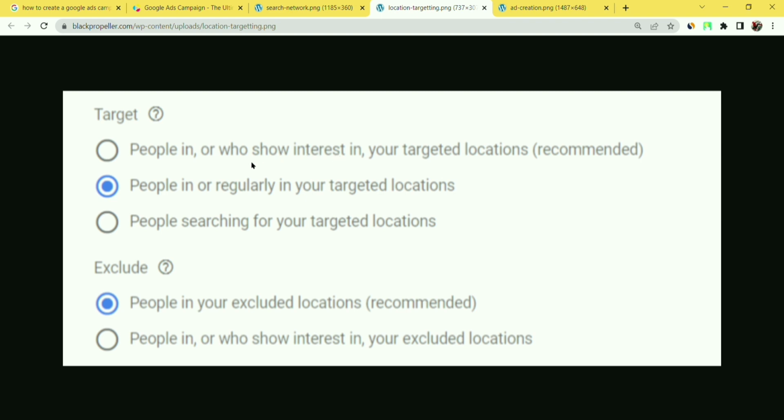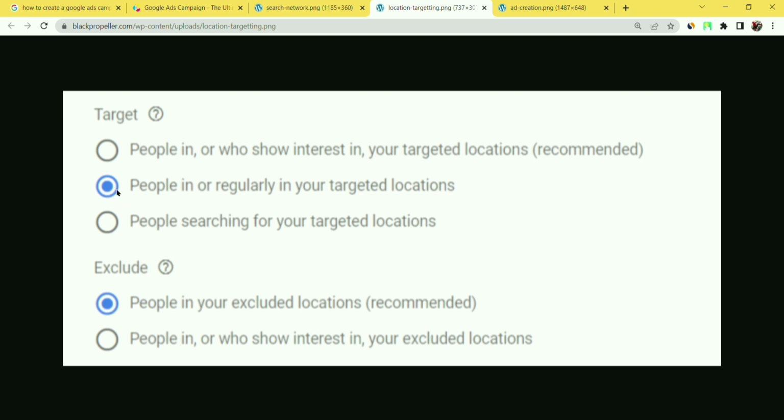And another thing is, you can get leads by using this option, because the targeted country people will also see the ad, and the people who are interested in that country will also see the ad.